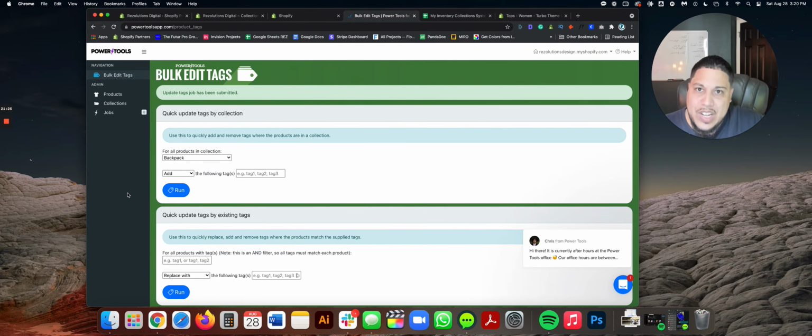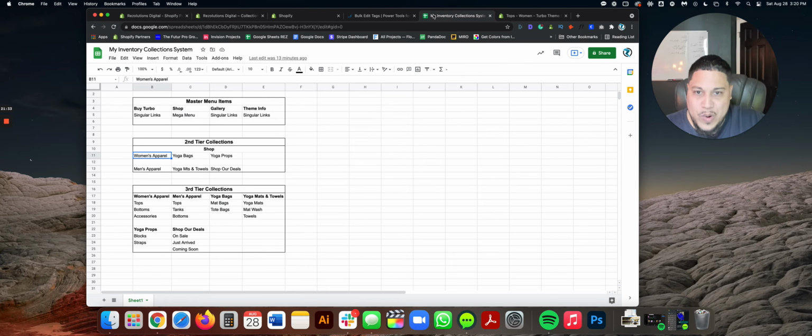But now that I've done that, all of those products now have that level 2 tier tag on them. Okay? So fast forward, right after you do that, all of the products that live inside of this level 2 tier collection, you've already created a conditional collection. And then you also use Power Bulk Editor to add a level 2 tag called these exact collections.